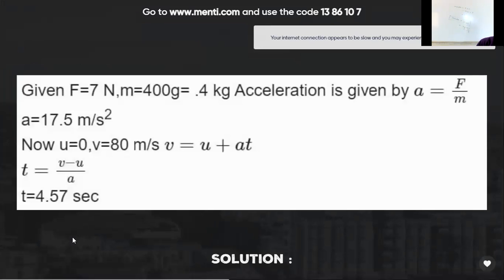F is given 7 Newton, M is given 400 gram. Acceleration A we can calculate as force upon mass because we know that F equals M into A. We will use the first equation of motion, that is v equals u plus at, final velocity equals initial velocity plus acceleration into time. Then we get the value of time as (v minus u) upon a. So write this solution of second question.